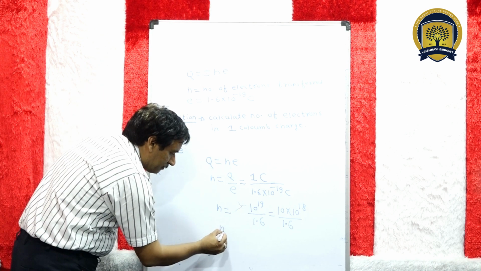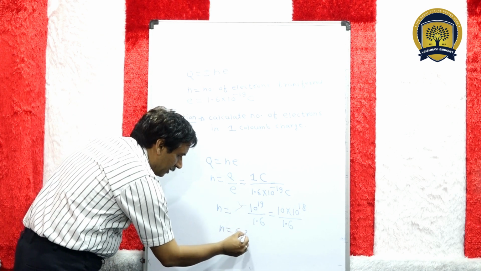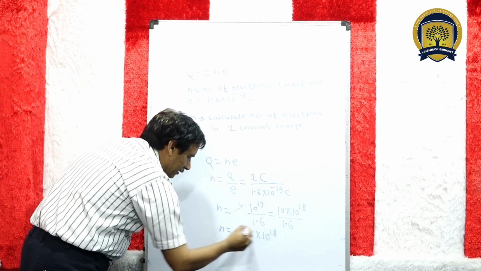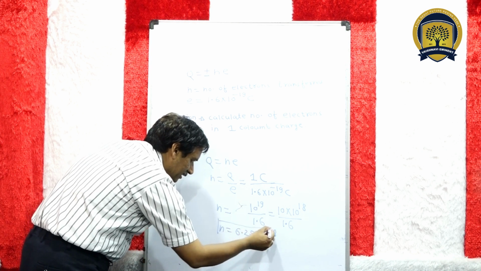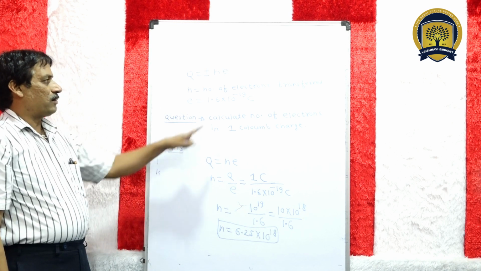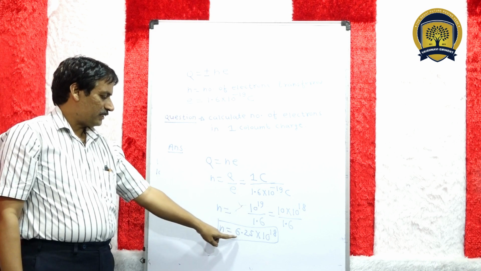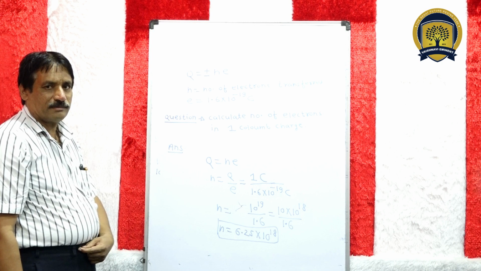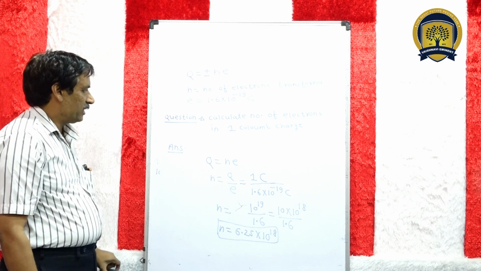So solving, we will obtain 6.25 × 10^18. This is the final answer. This is the number of electrons transferred, 6.25 × 10^18. Okay.